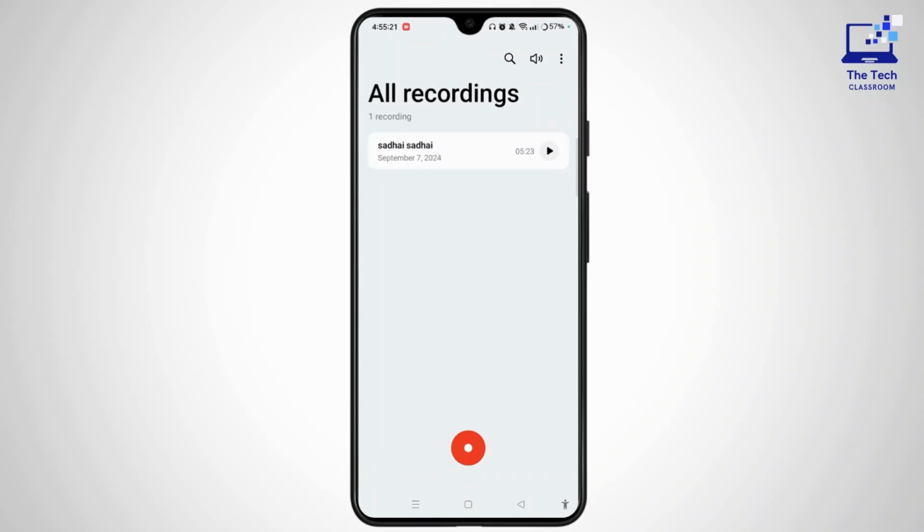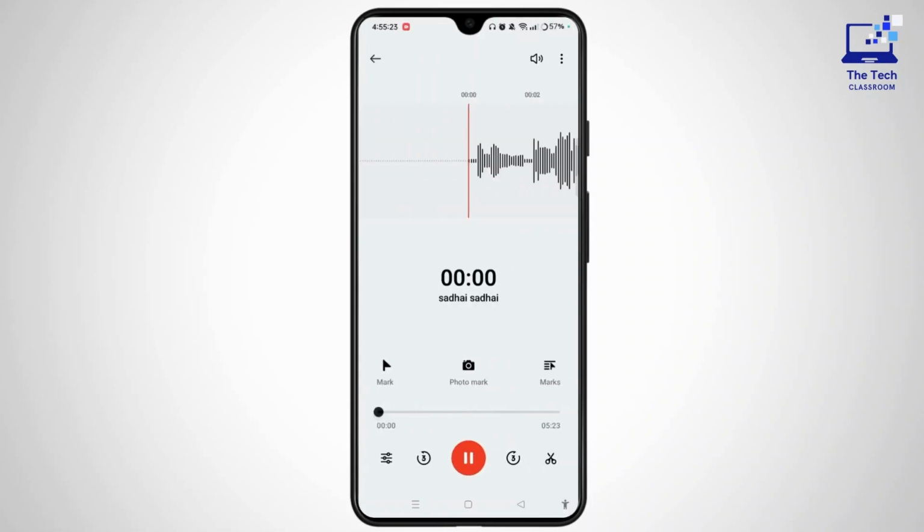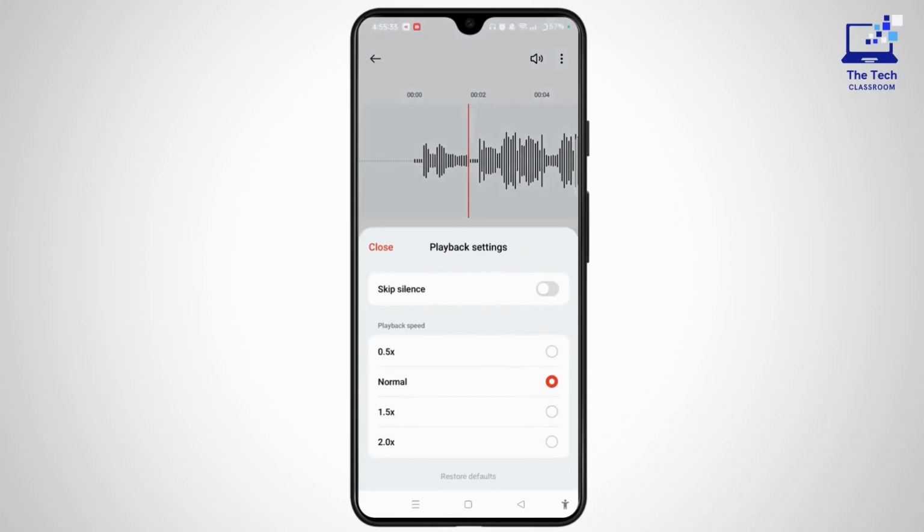Now let's open this particular recording on our device. And then you will get the filter-like icon at the bottom left corner of the screen, depending upon your device. And here you can easily see the skip silence option in the playback settings. You can easily toggle the button on, and after that, if you have the option for enhanced recording, you can easily turn the button on.